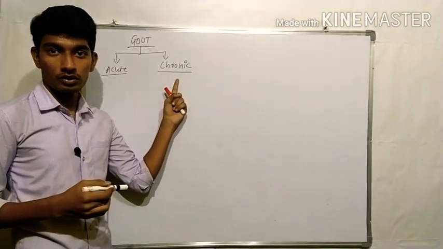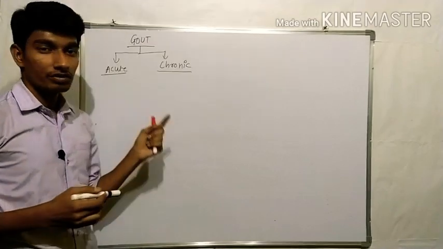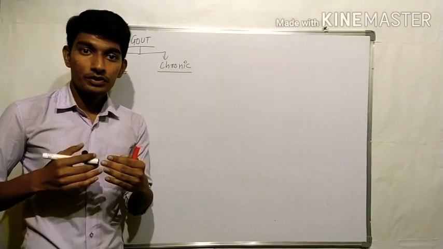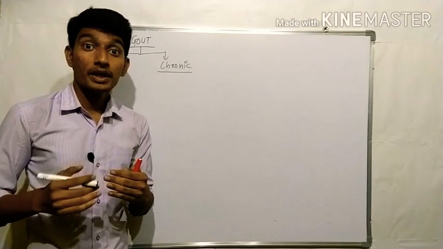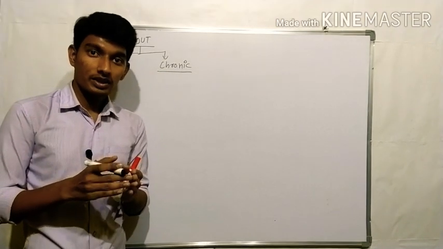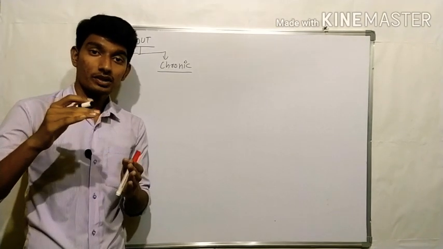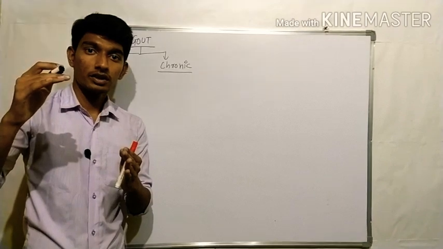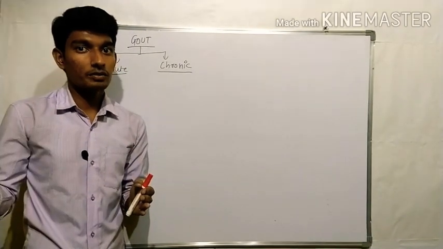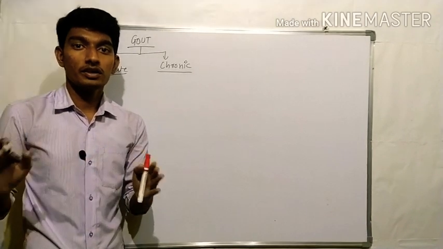by chronic gout? Acute gout means attack of gout that is characterized by swelling, pain, redness. It reaches its peak within 12 to 24 hours and then it diminishes without any treatment.